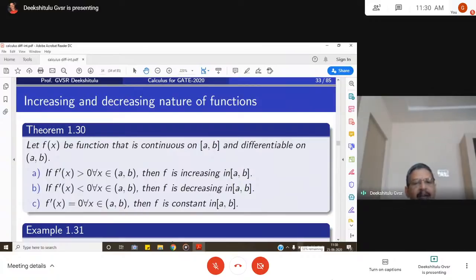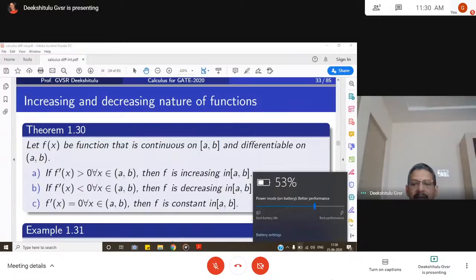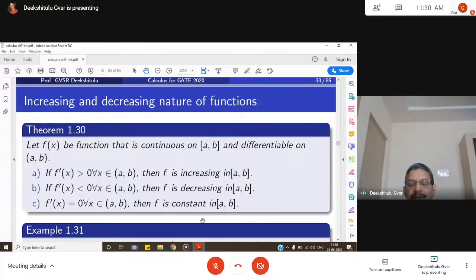If f dash x is greater than 0 for all x in open AB, then f is increasing in AB. If f dash x is less than 0 for all x in open interval AB, then f is decreasing. If f dash x is equal to 0 throughout AB, then f is a constant function.